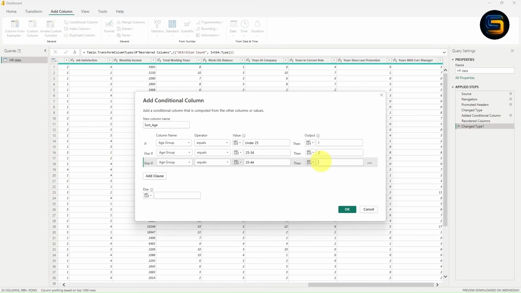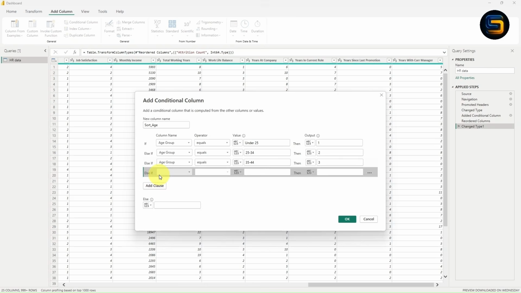Now give the output as 3. Now add one more clause, select the age group column. Now give the range 45 54, between 45 and 54 age. Now give the output as 4. And the last one is over 55, right? So no need of adding any clause. Inside the else statement you can simply write 5.